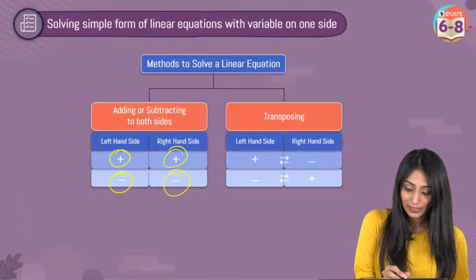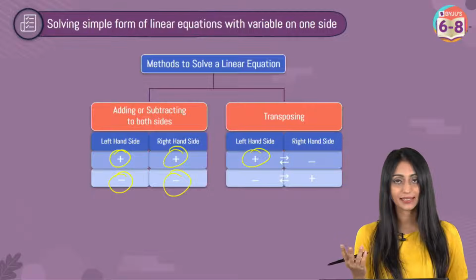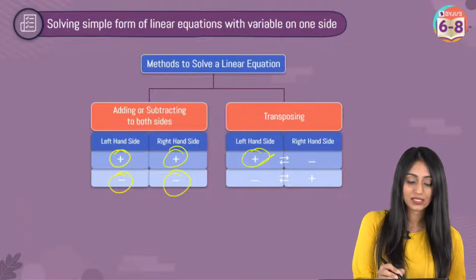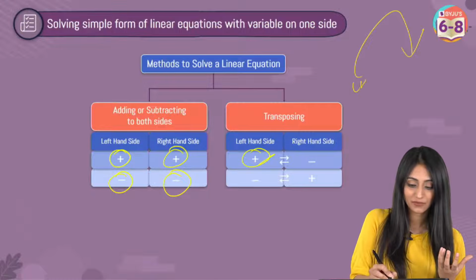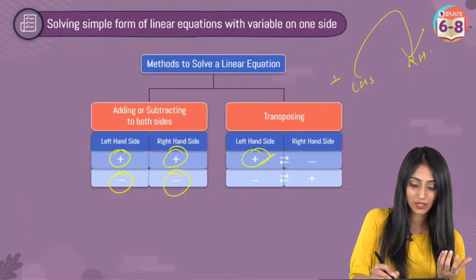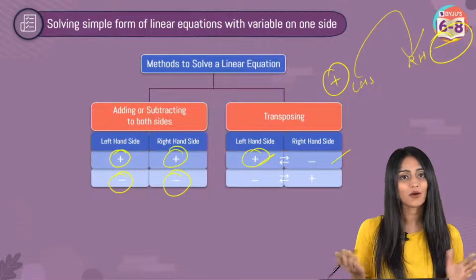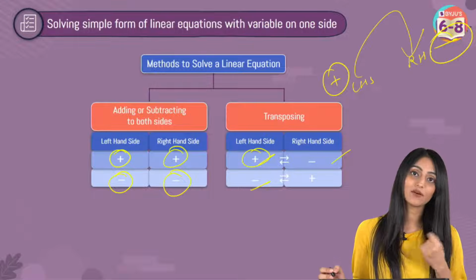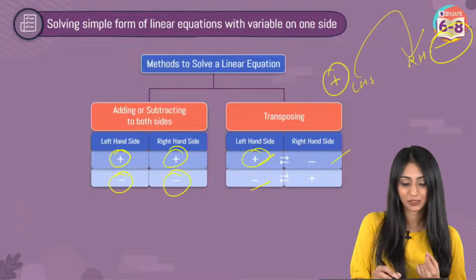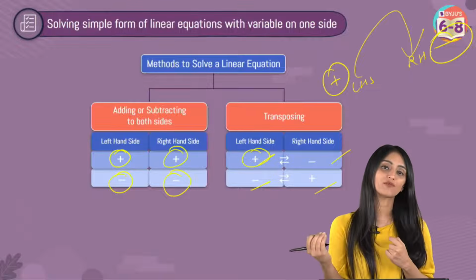Another method that we have is transposing, right? So let's say if you are taking anything from the left side to the right side or from the right side to the left side, the sign changes. Let's say on the left side it was positive. You take it to the right side, it will become negative, or vice versa, right? Similarly, if something is negative on the left side and you take it to the right side, it will become positive. So we just have to change the sign whenever we are moving it from one side to the other.